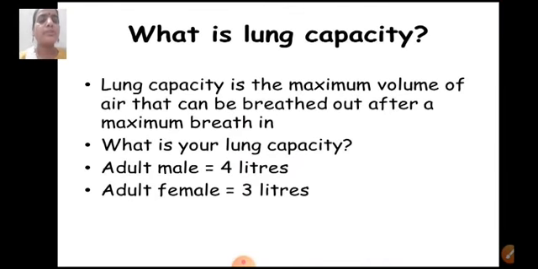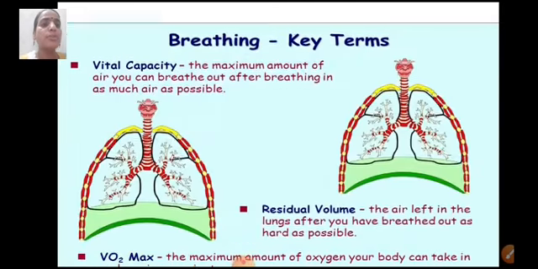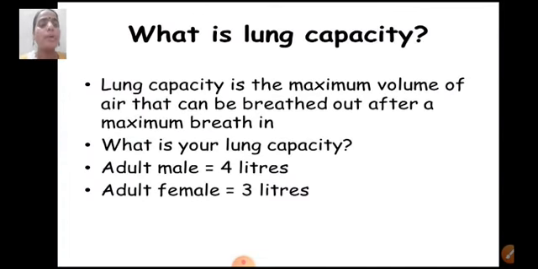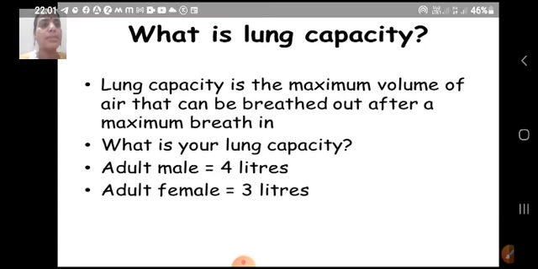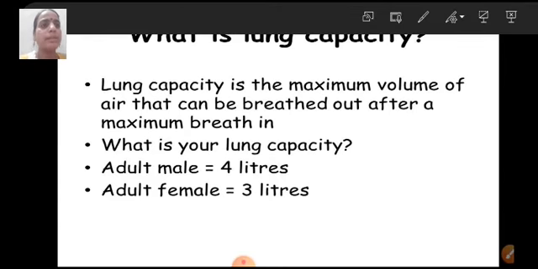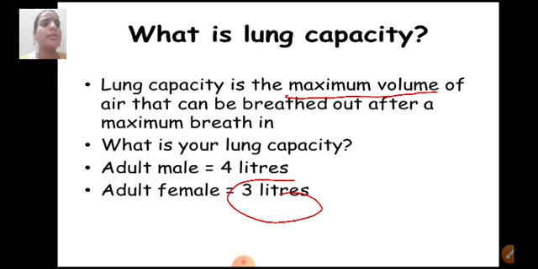So we all know that when we talk of breathing, it is a sum total of inhalation and exhalation. First of all we breathe in, that is we take gas in, and then we release gas out. So lung capacity is the maximum volume of air that we breathe out after we have taken breath in. For an adult male, the lung capacity is 4 liters, whereas for an adult female, the lung capacity is approximately 3 liters. So students, what is lung capacity? It is the maximum volume of air that is given out once we have taken gas inside our lungs.